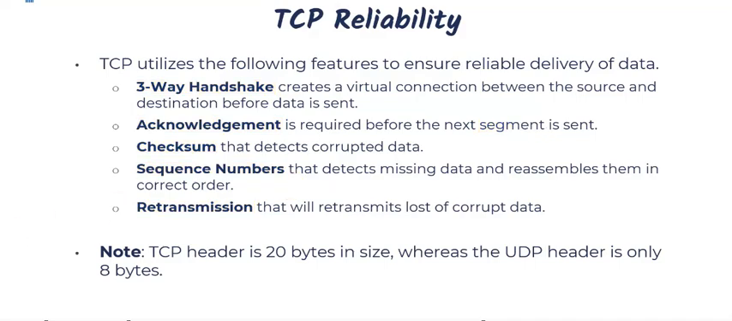Now, one thing that I do want to mention is that when we compare TCP to UDP, the header specifically for the segment is going to be much larger for TCP than it is for UDP. So the TCP header is 20 bytes in size, whereas the UDP header is only 8 bytes. So it's going to be much larger, and that's why UDP is considered to be lightweight and faster than TCP. So let's go ahead and take a look at the three-way handshake.